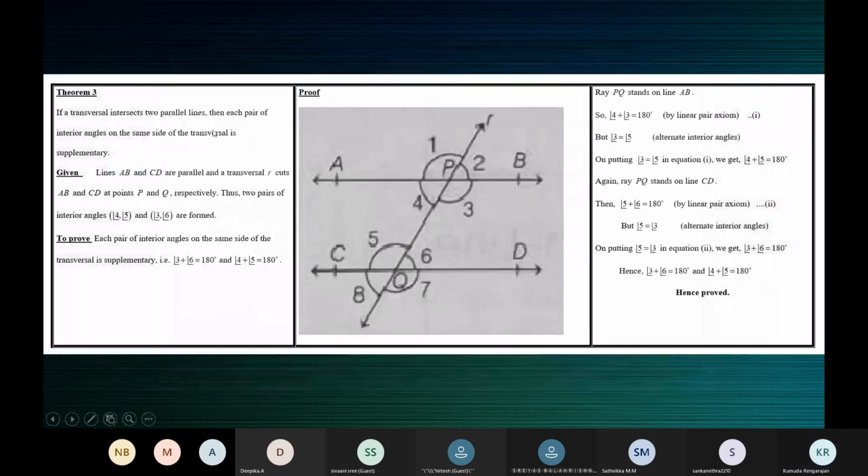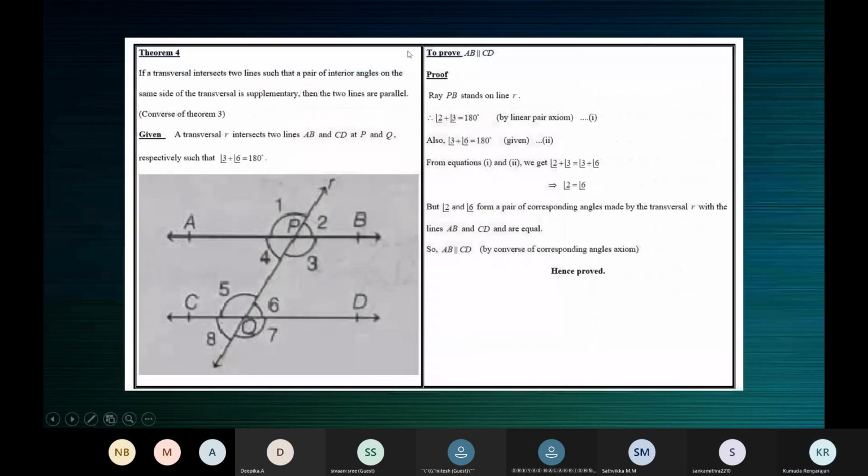This one, when lines are parallel, co-interior angles are supplementary. We need to prove that here. And the next one, when a pair of co-interior angles are supplementary, lines are parallel. Given that a pair of allied angles is supplementary, you need to prove that the lines are parallel. To prove that, we need to use the converse of corresponding angles axiom. For this, you need to prove a pair of corresponding angles is equal.